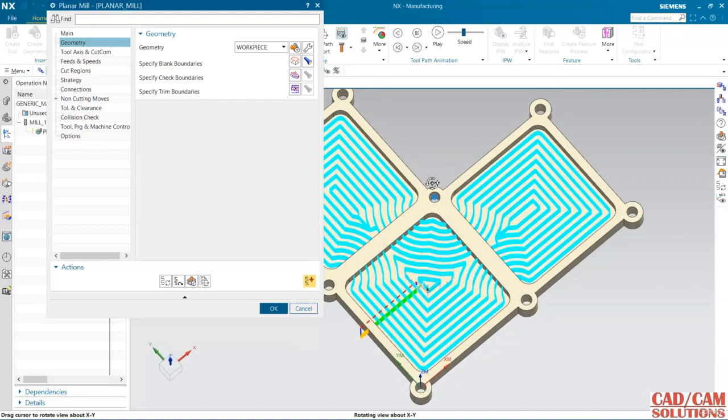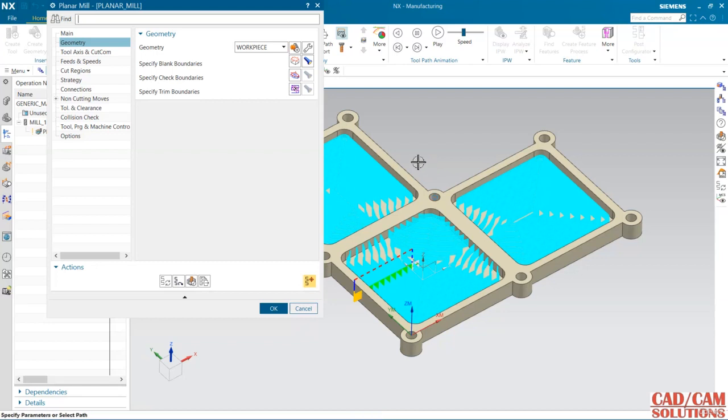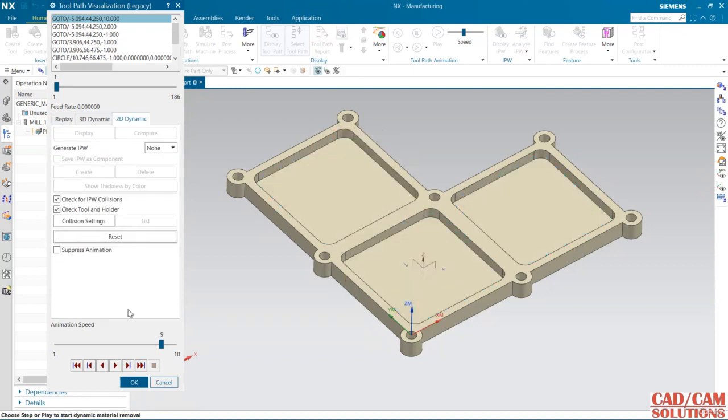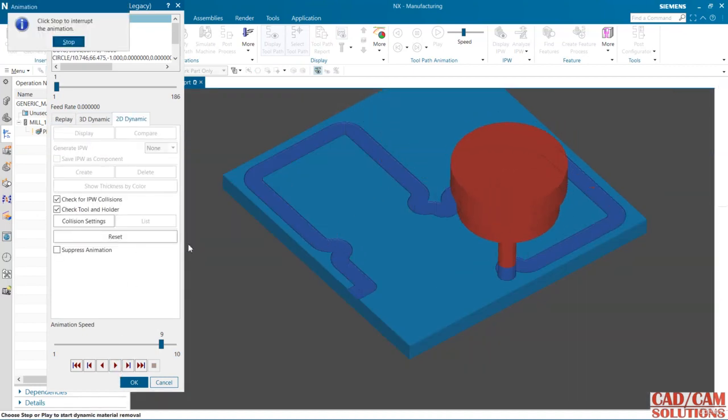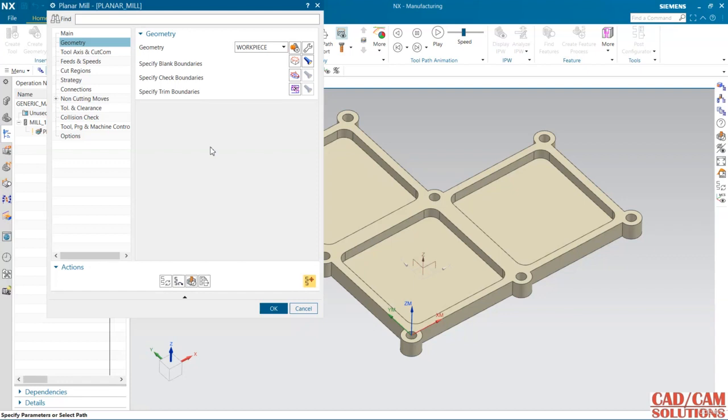And see what is happening. It is cutting the whole boundary in a single cut.